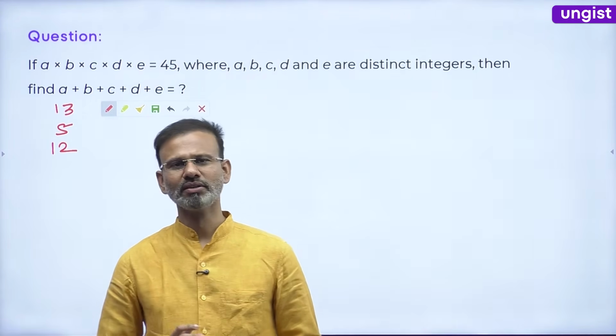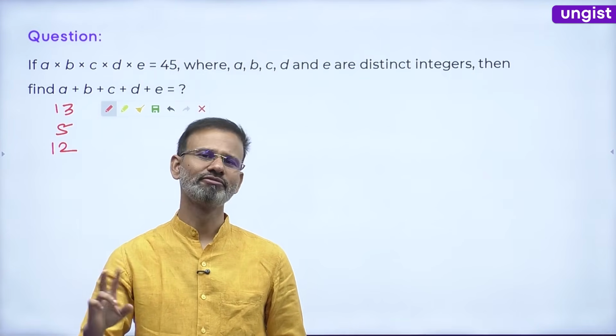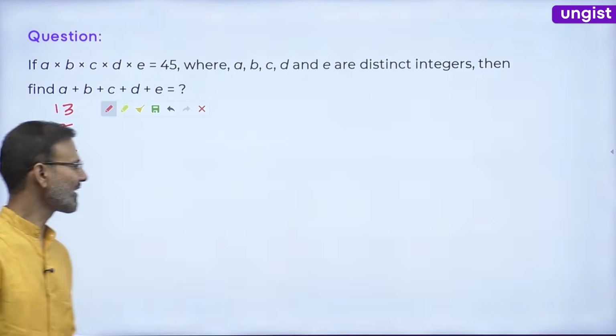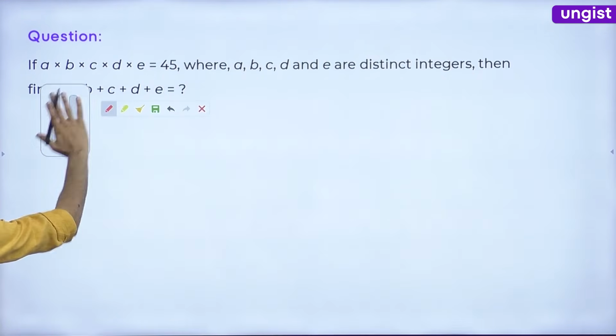So everyone, just think about the factors of 45. So the factors of 45 are 9 into 5, we all know, right?